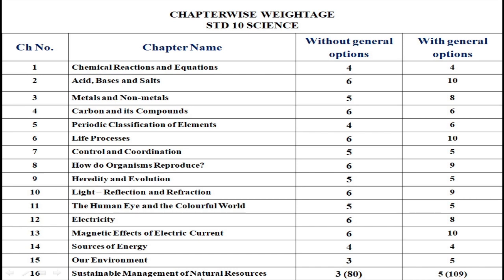Sustainable management of natural resources, that is the last chapter. In that also, quite simple things are there, like the 4R methods. Along with that, how we manage our natural resources. And along with that, forest system, stakeholders of the forest, water for all, these are very simple things. Coal and petroleum are also topics we are covering in the 16 chapters, so those are also easy. So the passing mark is 26.